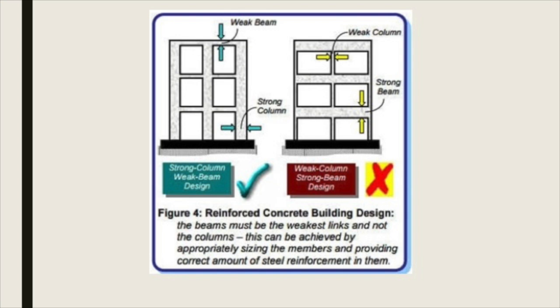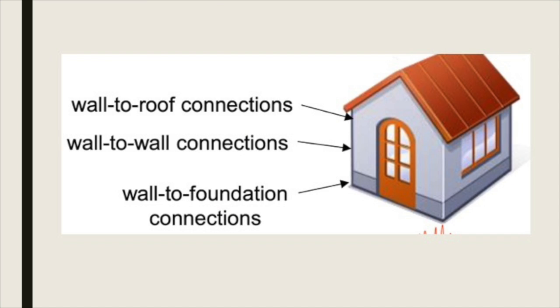A strong column and a weak beam design can be used to prevent the failure of buildings. Some earthquake-resistant structures include brace frame structures and base isolation system. When designing a building, it is important to consider wall-to-roof connections, wall-to-wall connections, and wall-to-foundation connections.